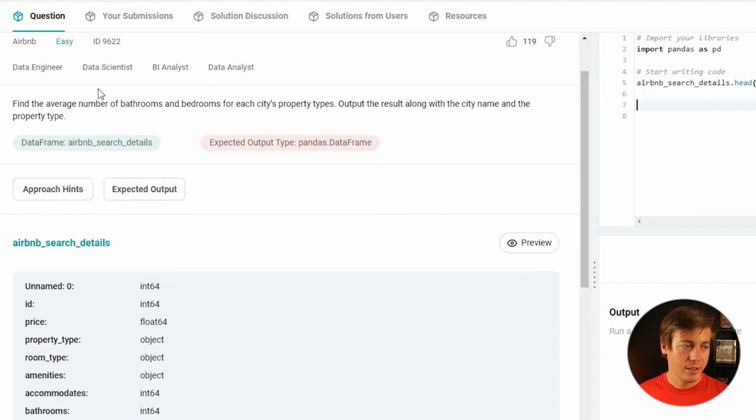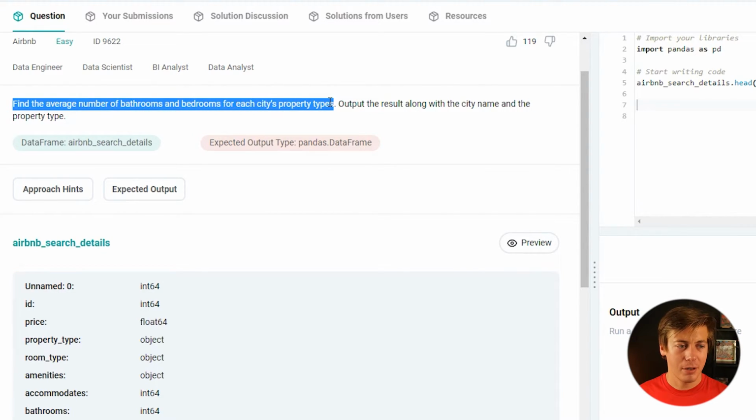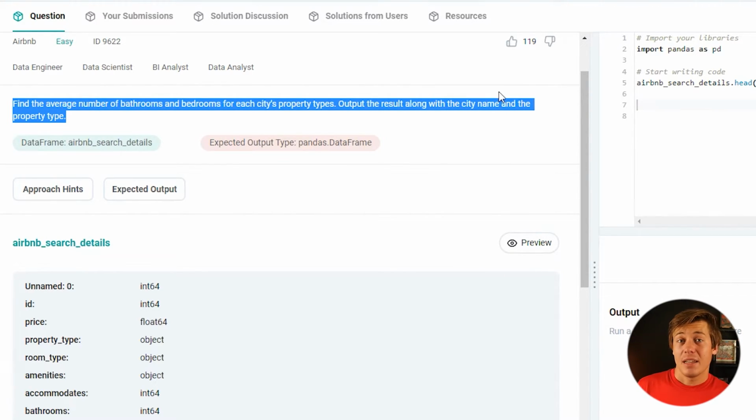Okay, so we have an Airbnb one this time. Find the average number of bathrooms and bedrooms for each city and property type. Output the results along with the city name and also the property type. So this seems like it's going to be a little bit more complicated, but I think we could solve it.